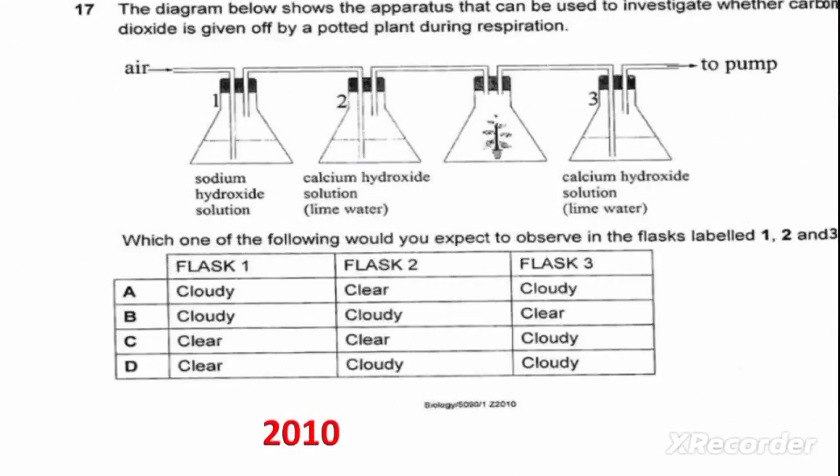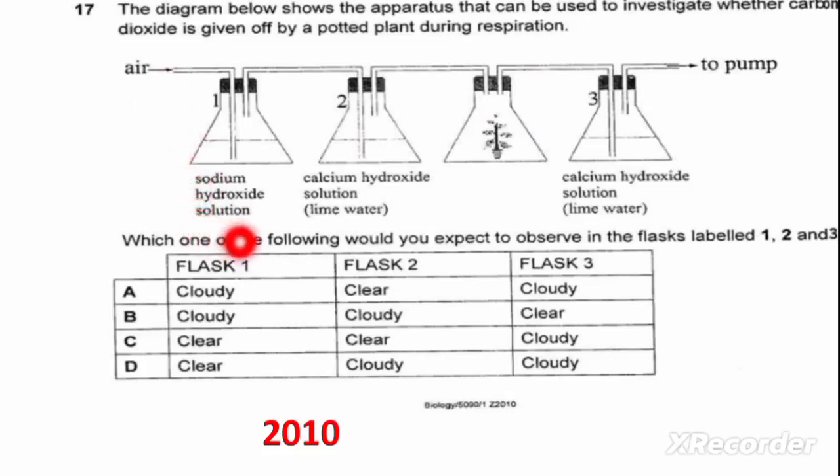Which is question 17. Sorry, this question is coming from 2010, and it was question 17. So question 17 from 2010, we are also going to answer this one. The diagram below shows the apparatus that can be used to investigate whether carbon dioxide is given off by a potted plant during respiration. So we are also having sodium hydroxide solution here, and we know the essence of having sodium hydroxide solution is to absorb carbon dioxide from air.